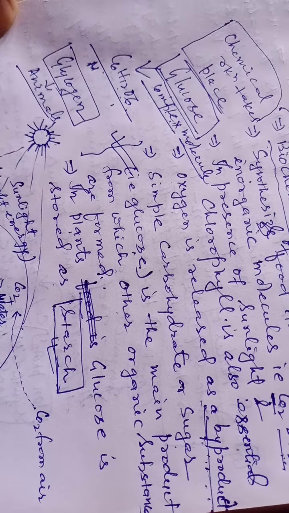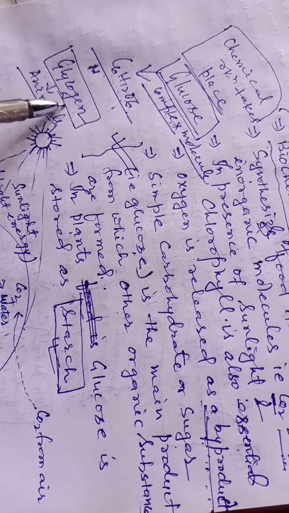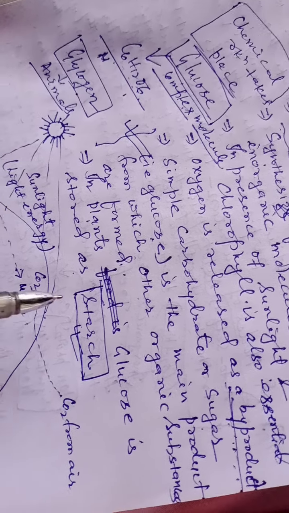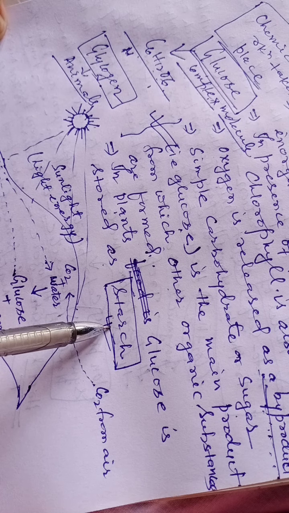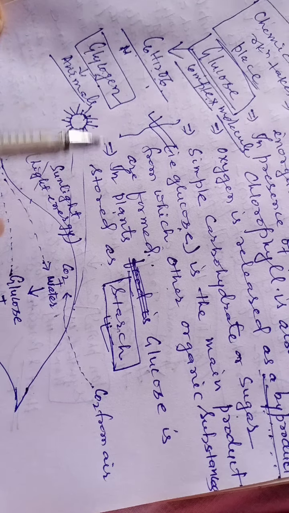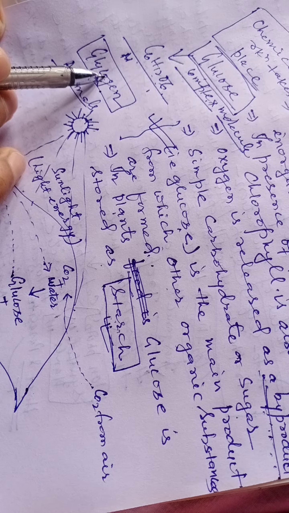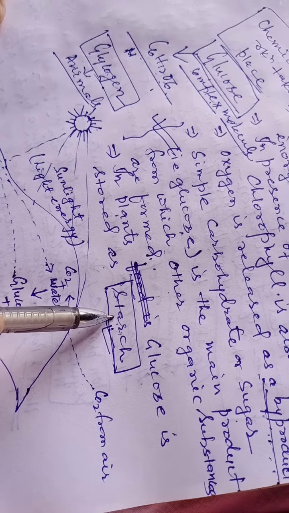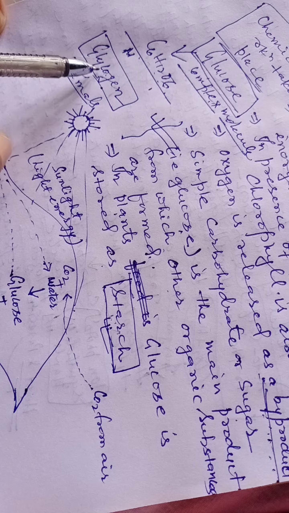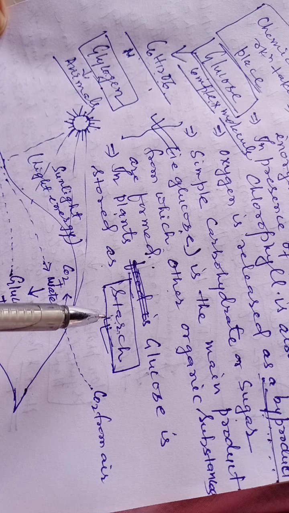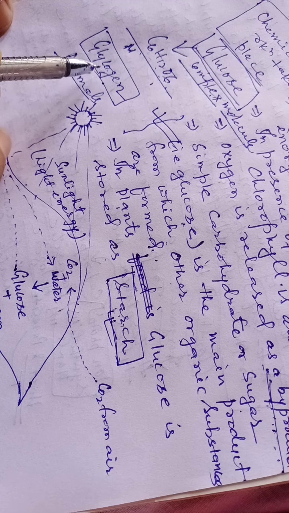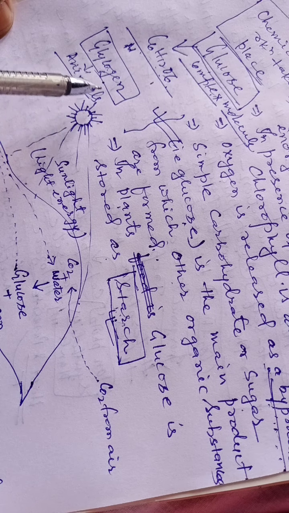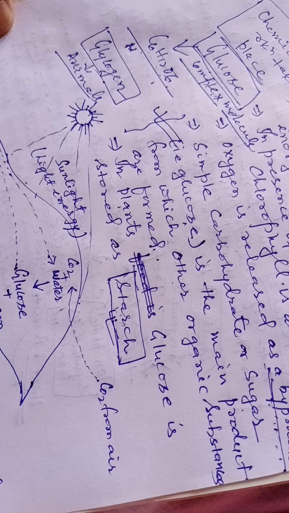In animals, carbohydrate is stored in the form of glycogen, whereas in plants, carbohydrate is stored as starch. So this is the basic difference between starch and glycogen. You must know, a question may be asked. Multiple choice questions may be asked on the basis of this starch and glycogen type of carbohydrate.